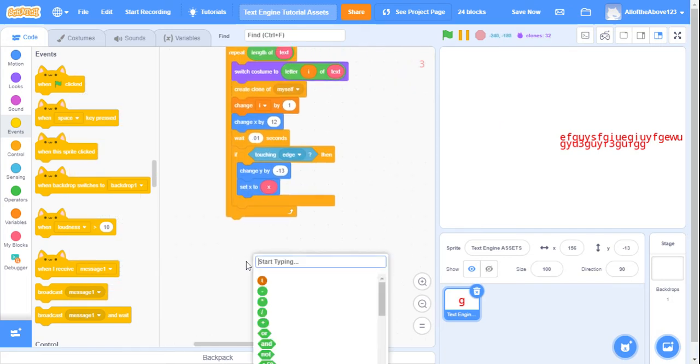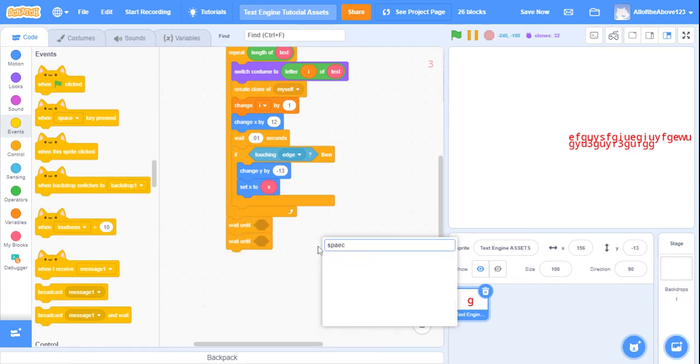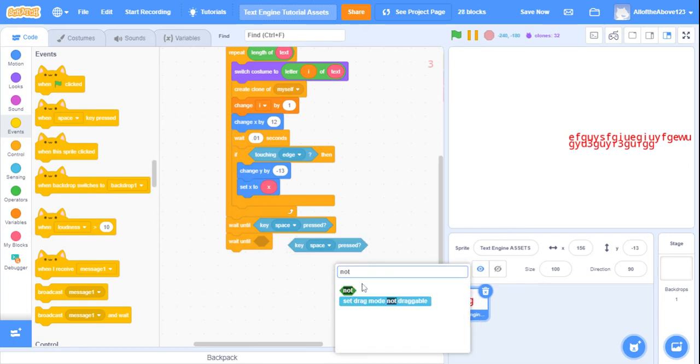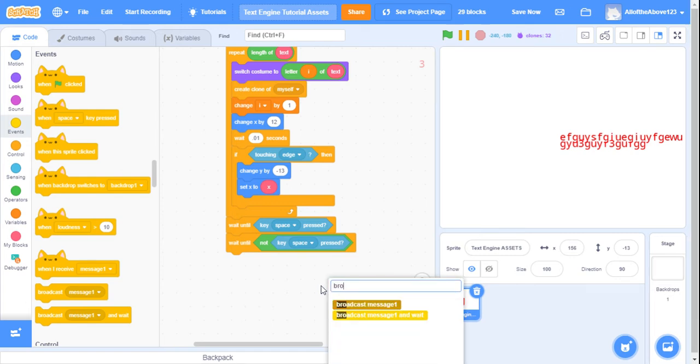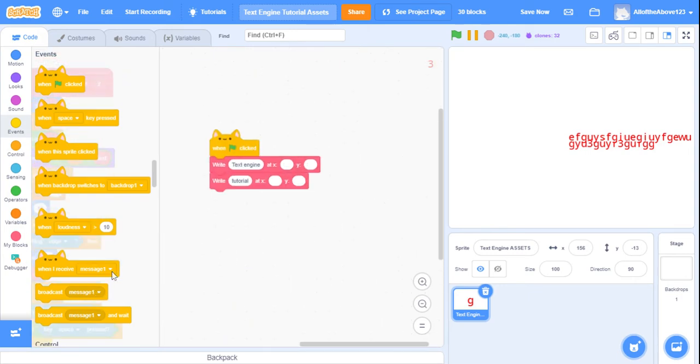You'll want to, well, actually, not check, a wait until, duplicate that, space key, or whatever key you want to go to the next piece of text. Wait until that key is pressed, then wait until it's not pressed. And then what you'll want to do is broadcast a new message named clear.